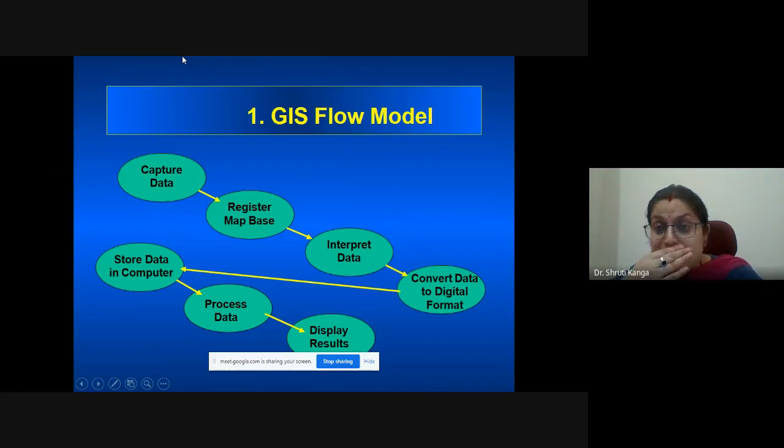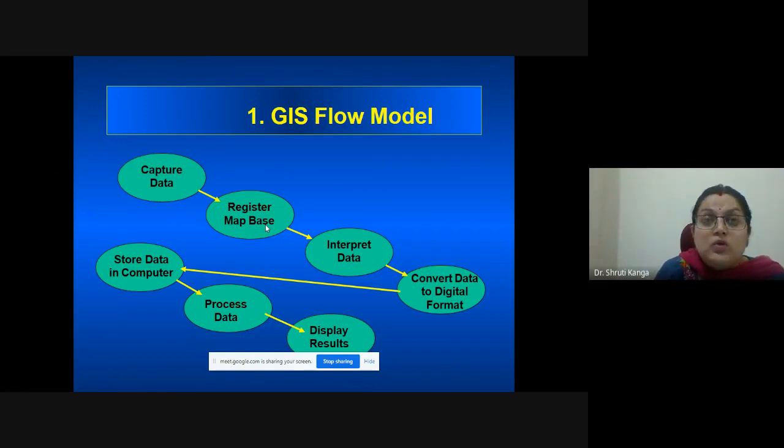Then the GIS flow model. In the case of GIS, we have already studied that we can go for different kinds of operations, which may include the capturing of data sets, then registering the data sets with different base maps, then interpretation of the data sets, and converting them to digital formats, where we convert these data sets as per our need, either raster to vector or vector to raster.